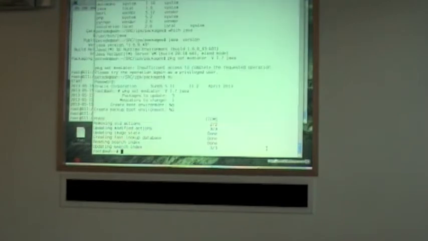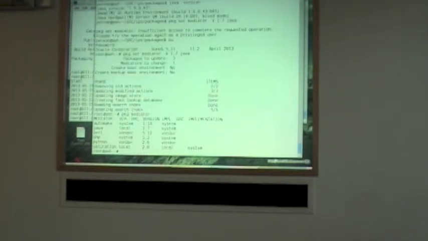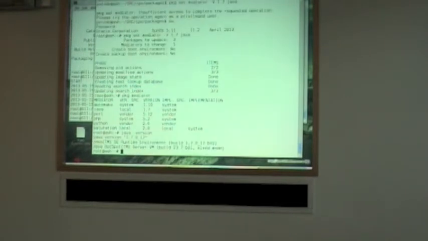So we go back to the mediator case. Now if we look at the mediator output, we will see that it is now 1.7. If I do java -version, that is now 1.7. So we switched it nice and easily there. And that concludes my talk. Questions?